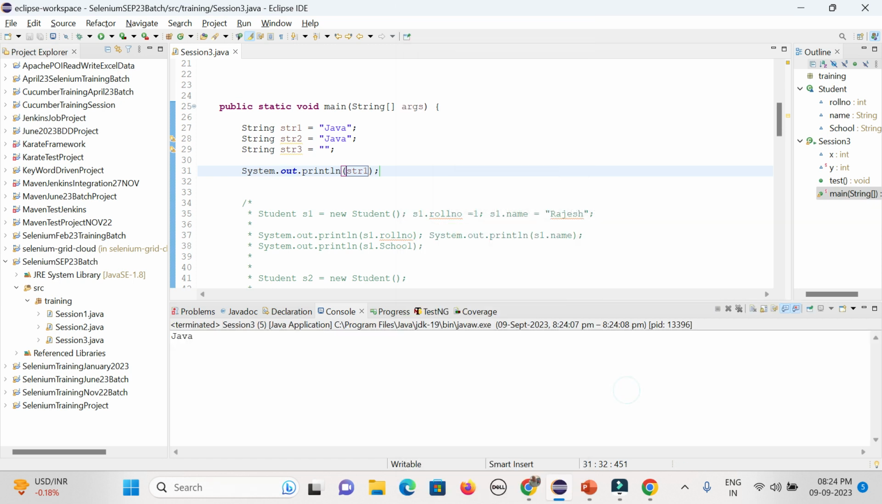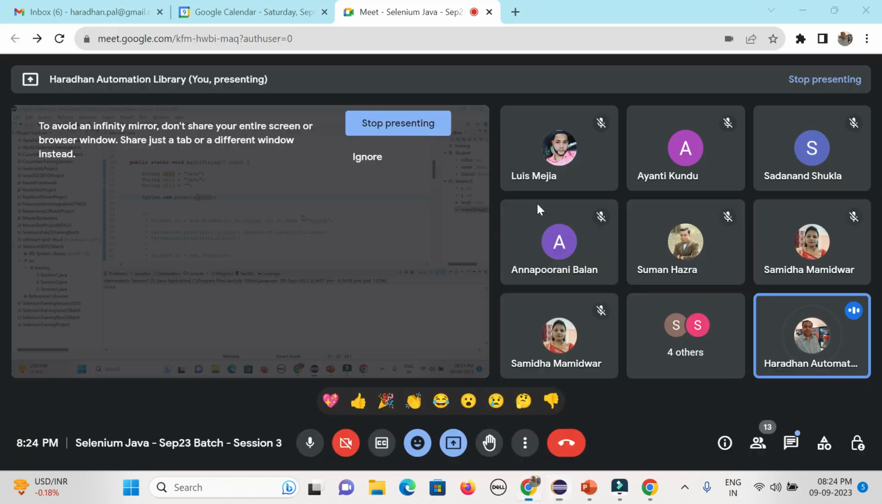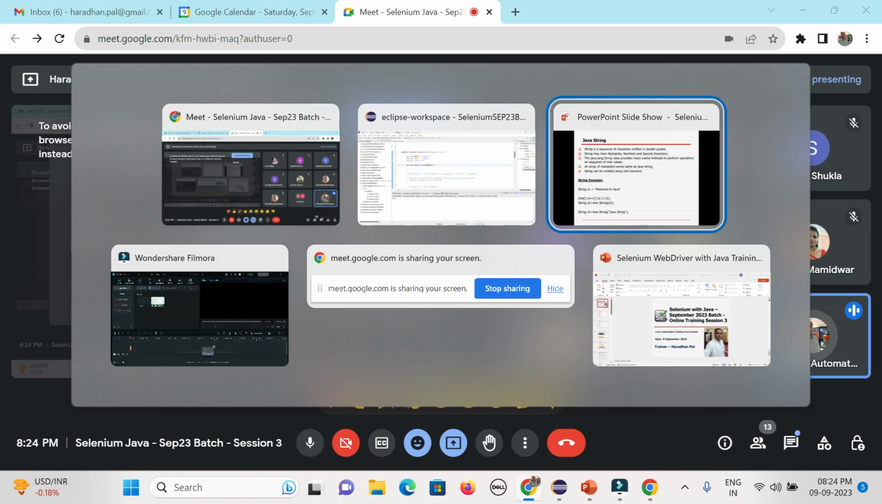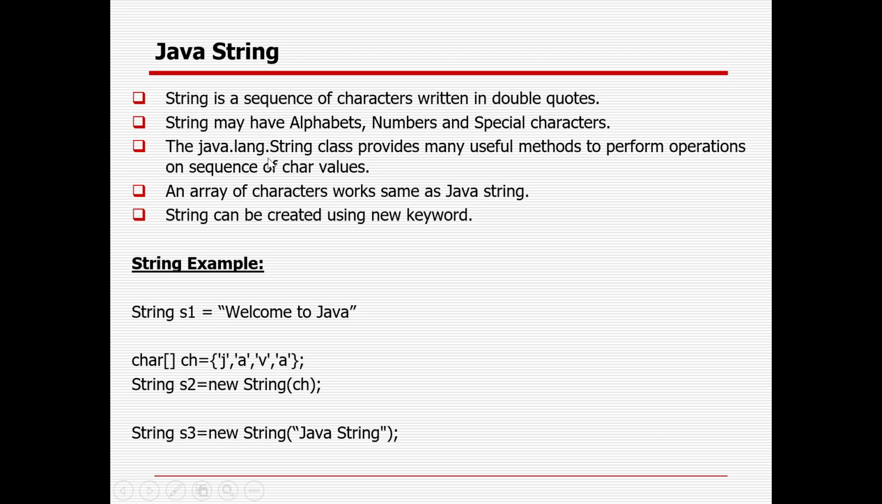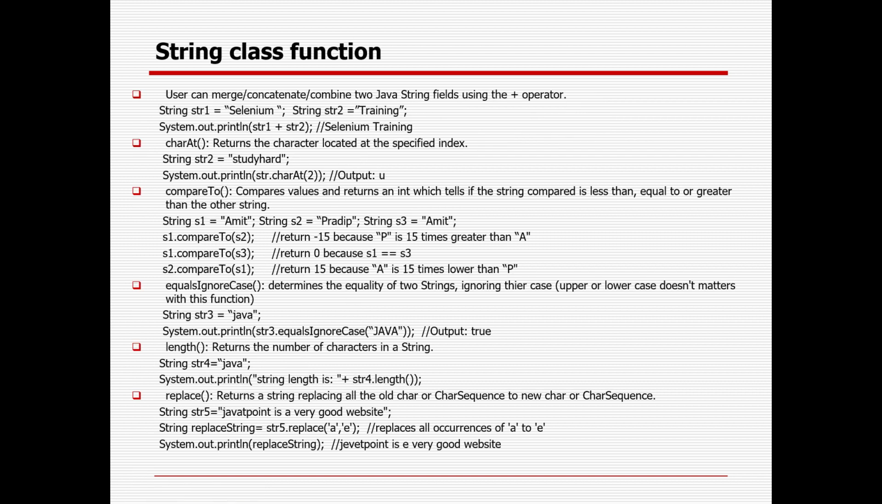So the String class is a class in Java. There are a lot of methods available in the String class. The java.lang.String class provides many useful methods to perform operations on a sequence of character values. I have tried to list out the important things.